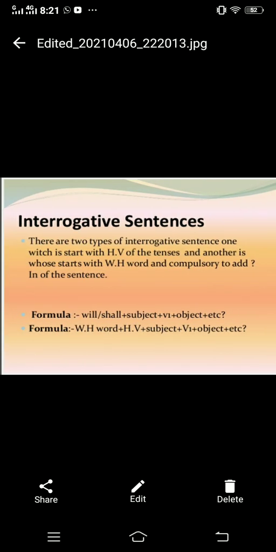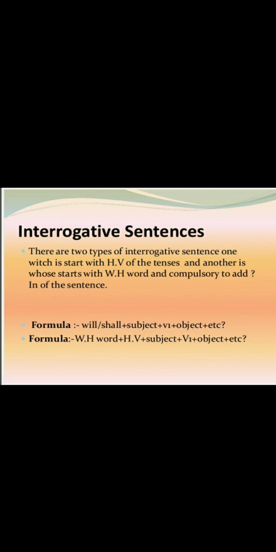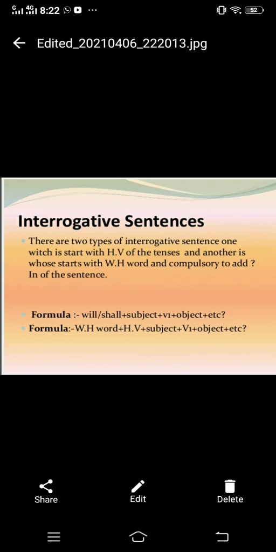Okay. Now next we move towards interrogative sentences. There are two types of interrogative sentences: one which starts with helping verbs like shall or will, and another which starts with a WH word like who, why, when, where, how, etc., which is compulsory to add at the start of the sentence. Two types of interrogative sentences are here.